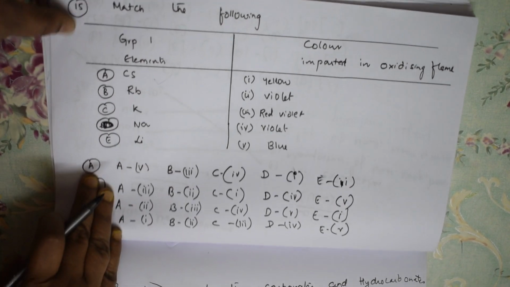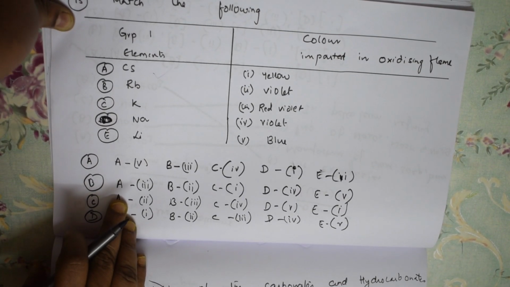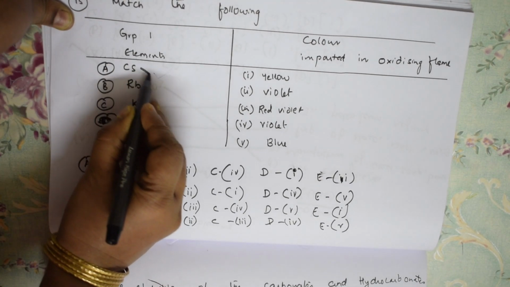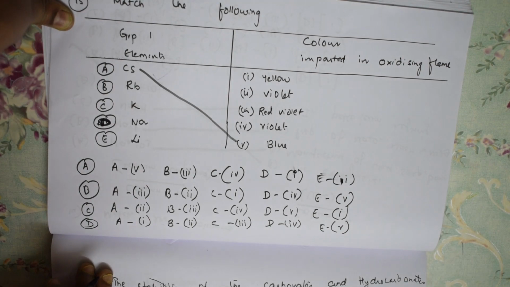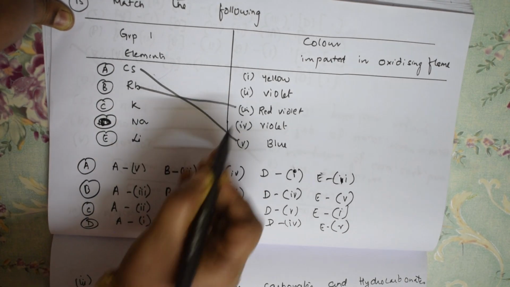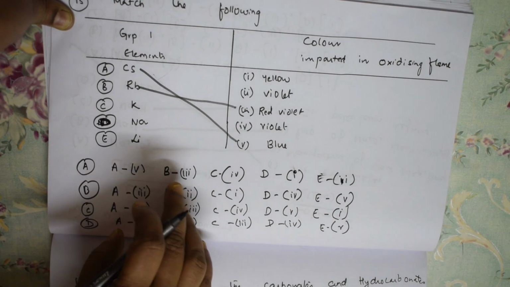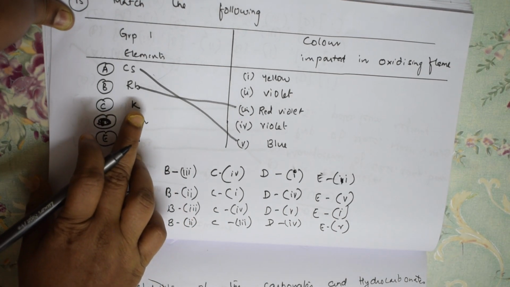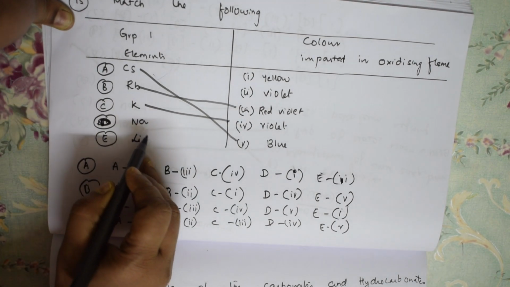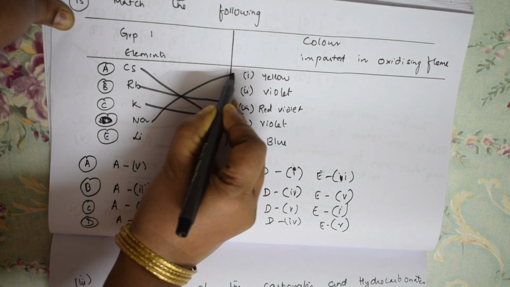So cesium, the correct option for cesium is that it is blue in color. Rubidium is red violet. Potassium is violet in color. Your sodium is yellow in color.